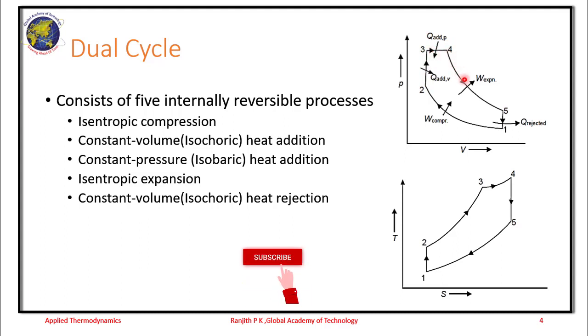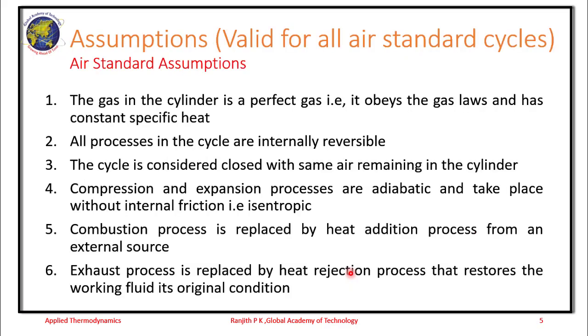Then the charge expansion is shown as isentropic expansion 4 to 5, and then 5 to 1 is nothing but isochoric heat rejection. The corresponding PV and TS diagrams are as shown here.